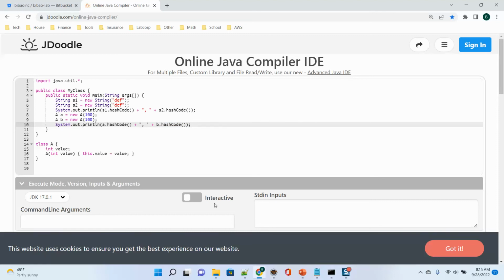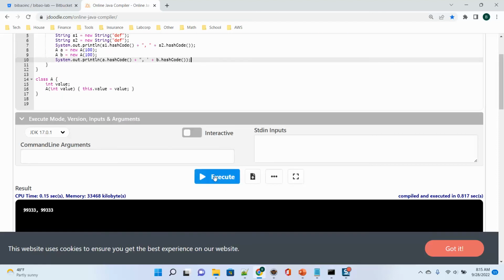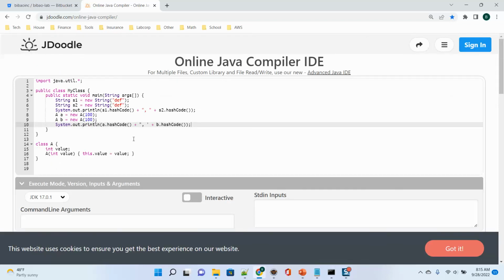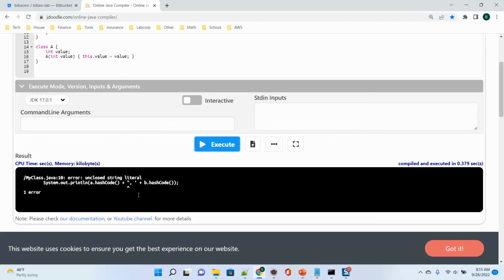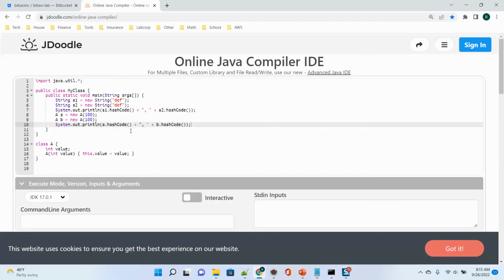Okay, let's compare the difference. What's wrong?